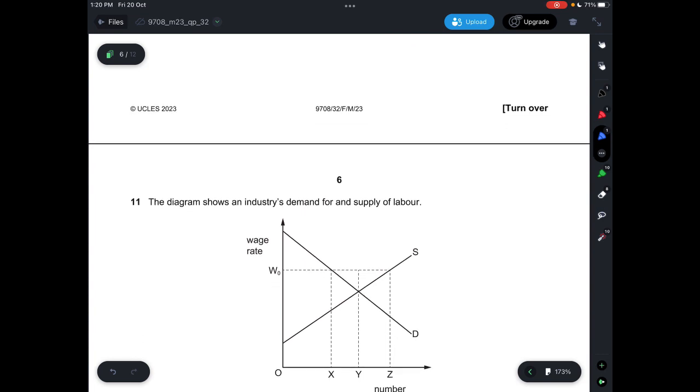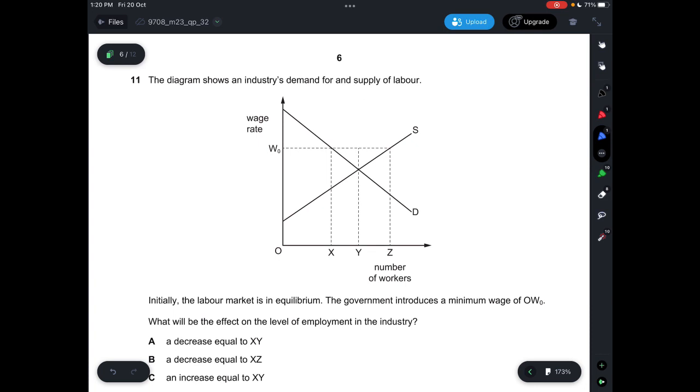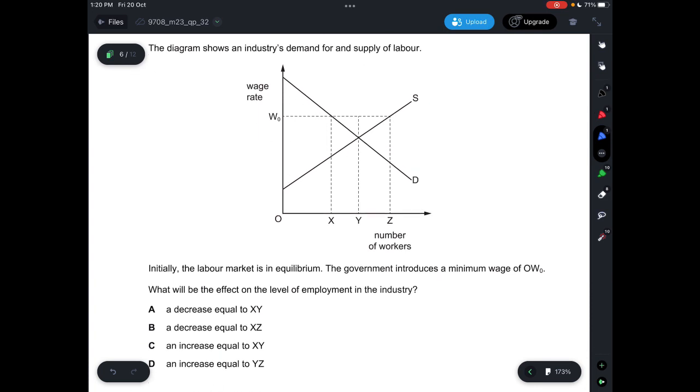Question 11, the diagram shows an industry's demand for and supply of labor. Initially, the labor market is in equilibrium. The government introduces a minimum wage of OW0. What will be the effect on the level of employment in the industry? Okay, so